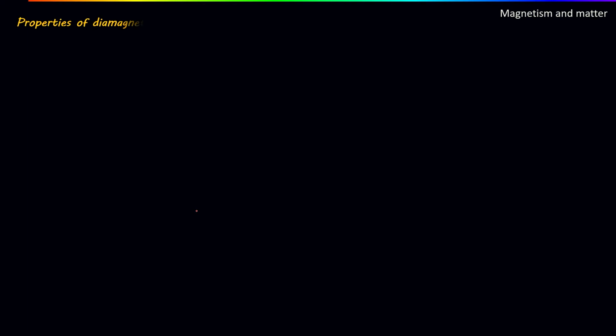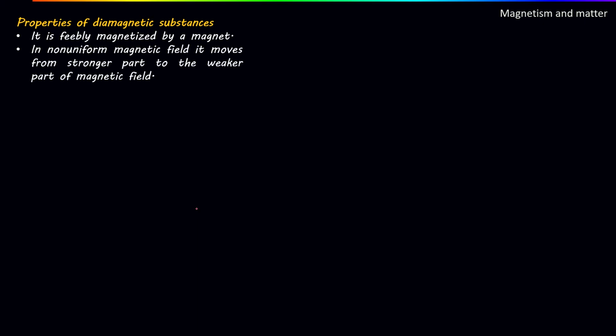Now let's see some properties of diamagnetic substances. It is feebly magnetized by a magnet. In a non-uniform magnetic field, it moves from the stronger part to the weaker part of the magnetic field. Let's try to understand this. Suppose these are two magnets with magnetic poles placed opposite each other, so that here is the strong magnetic field, and a diamagnetic material is placed. Then if this is the level surface when no magnetic field is present, the material will move from stronger to weaker. So it will move in this direction.